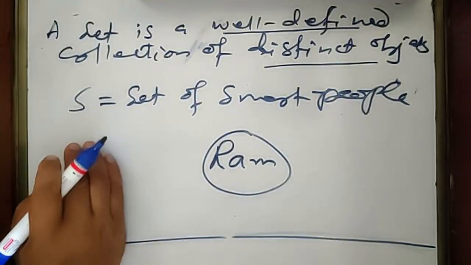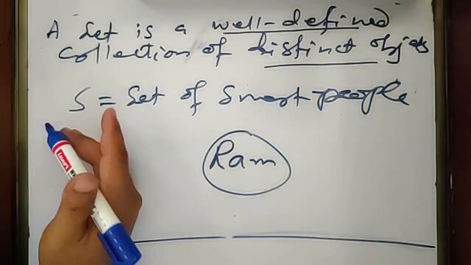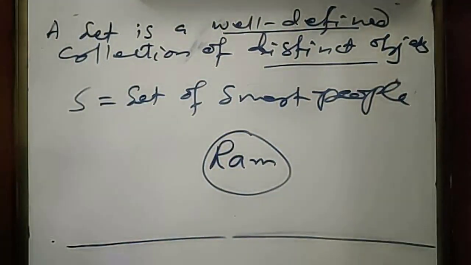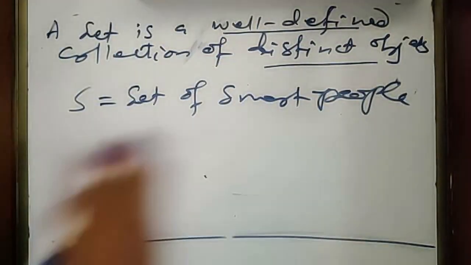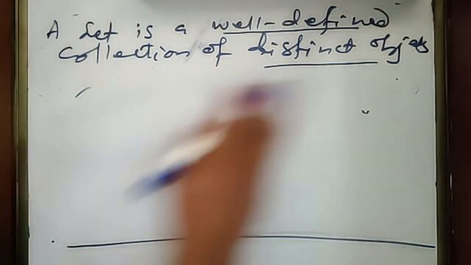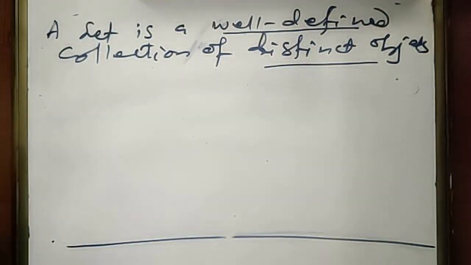That's why what belongs to this collection and what does not belong to this collection, it is not clear. That's why. Likewise, you can see more examples of the collection which is not set.